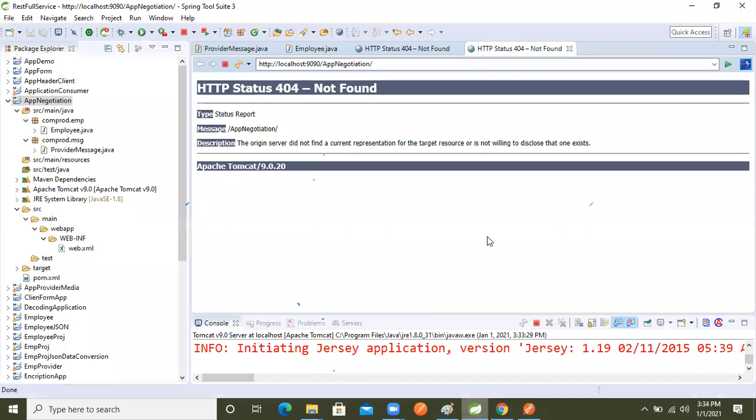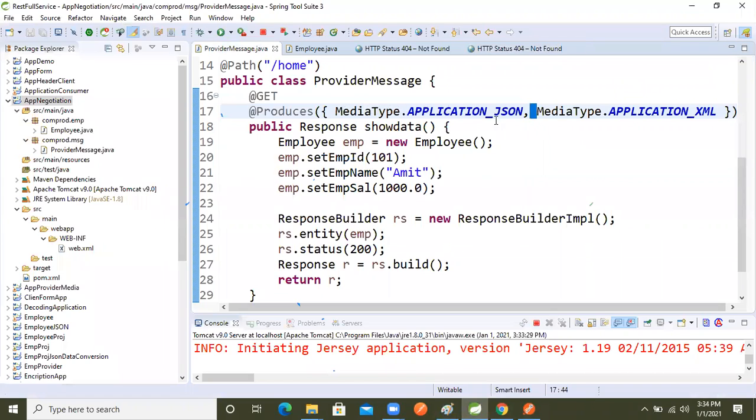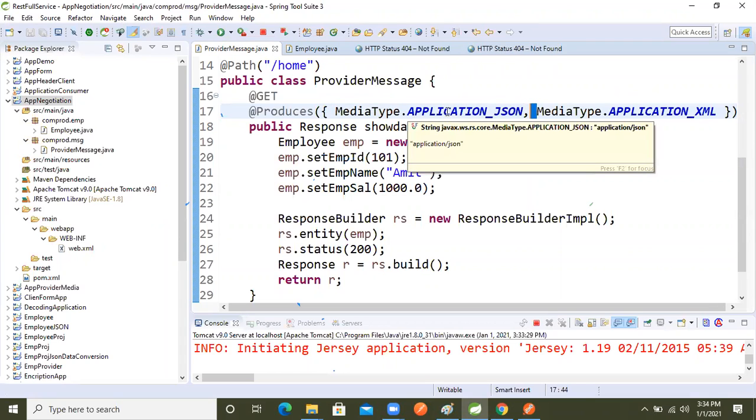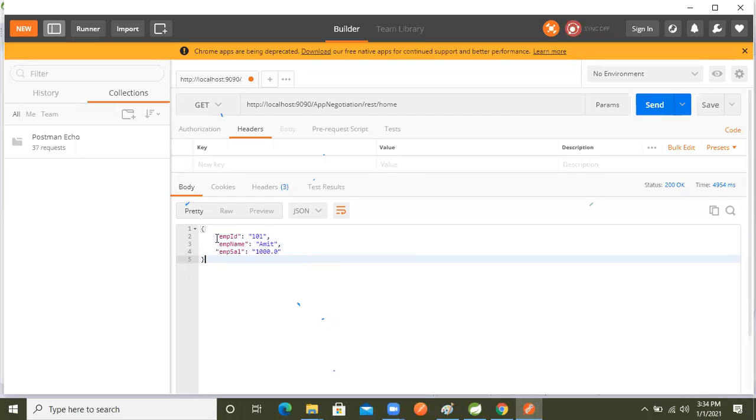So based on the argument, this question is clarified. If the first argument is JSON, then if we make the request we get JSON data. If the first argument is XML, then we get the XML data. Now let's select the acceptance type, right? So if we want XML data, I want our own choice, right?